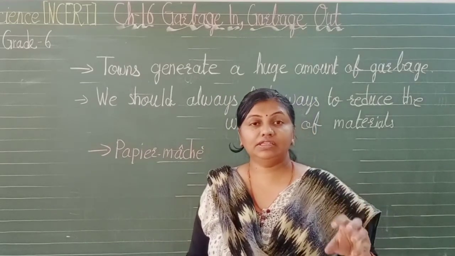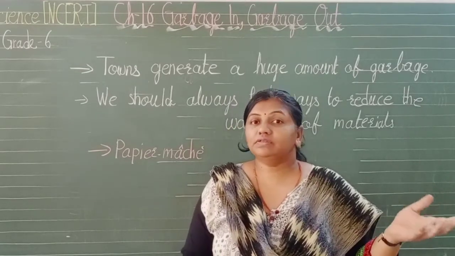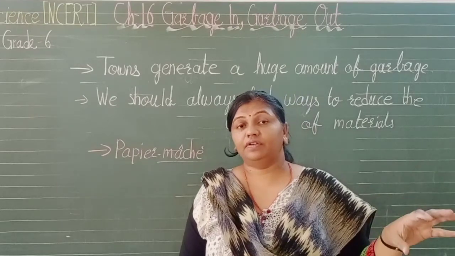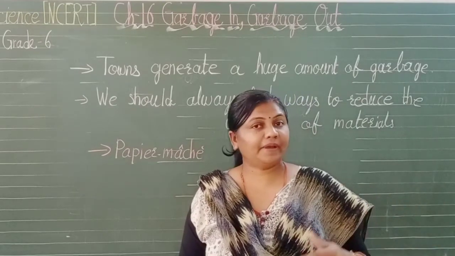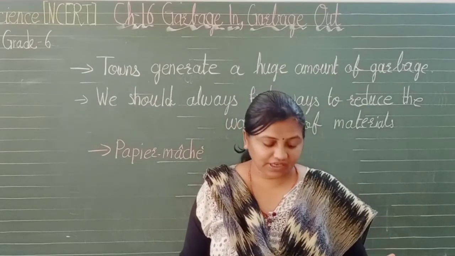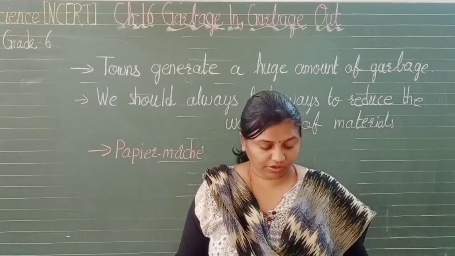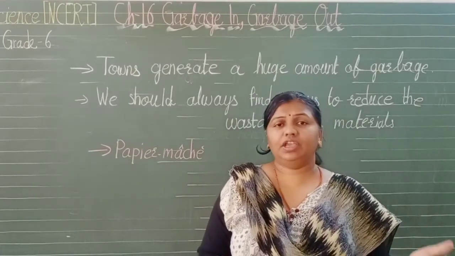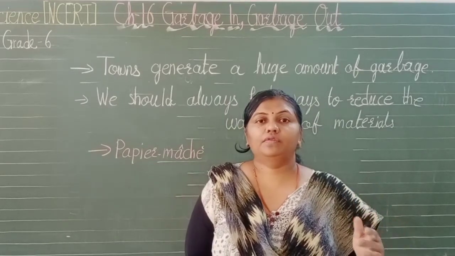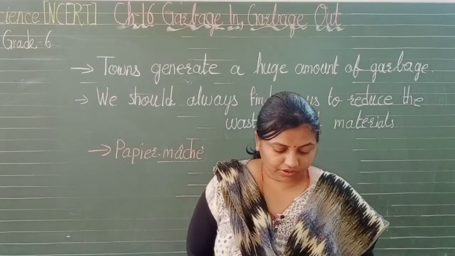If things are kept in plastic bags and thrown away, the stray animals will try to eat the food, but as it is covered with plastic, they will also eat the plastic, and in this way also they may die. So plastic you should try to avoid. Plastic is good, it can be reused, but it is also so much harmful. It works like a boon and also as a curse.